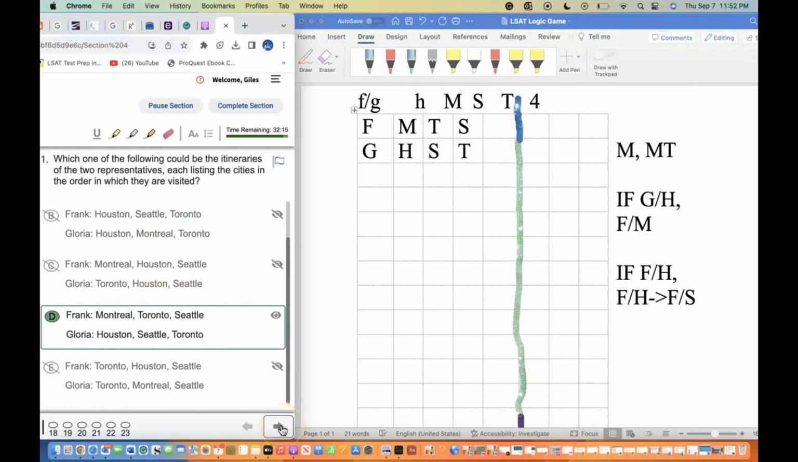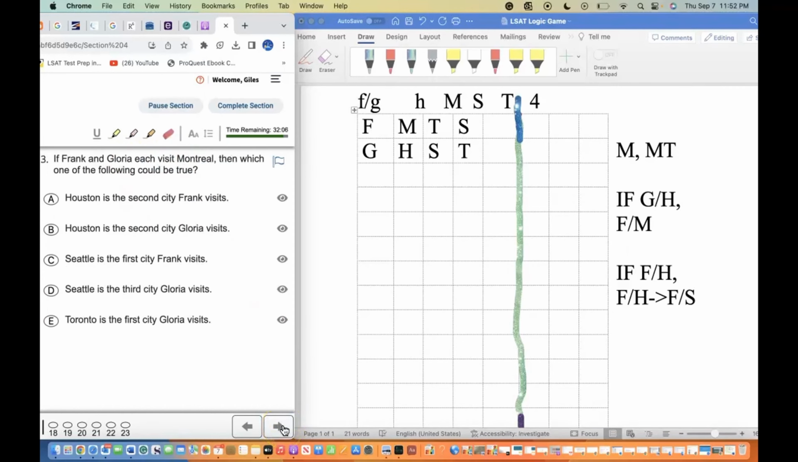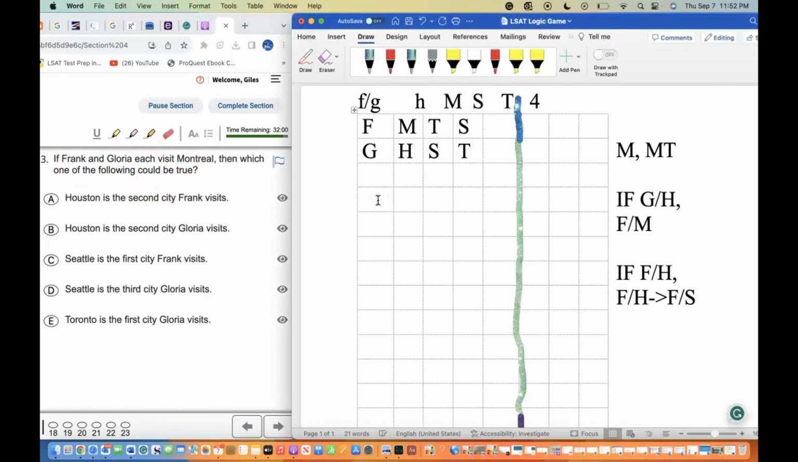Now I try to look for a question that's more specific than one asking which of the following could be Frank's listed cities. If Gloria and Frank each visit Montrose, then which of the following could be true? So let me go ahead and practice this one right now. They're both going to visit Montrose. This was the first question, this is going to be question 3, and I'm going to circle this because this isn't going to be able to change.